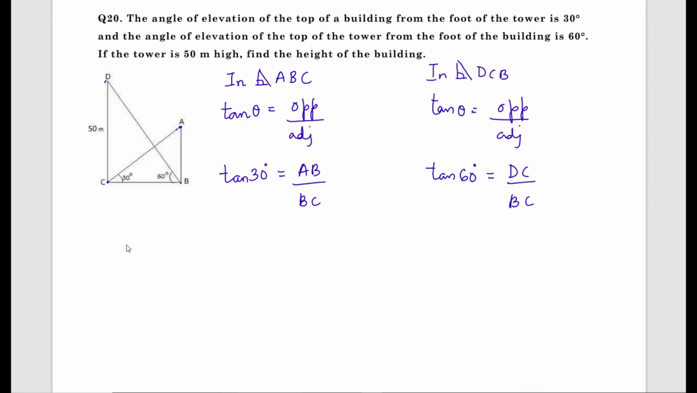Now what is the tan 30 value? Tan 30, tan 45 and tan 60 are the most often used standard angles of tan. Tan 30 is 1 by root 3, tan 45 is 1, tan 60 is root 3. Close your eyes and repeat. Tan 30 value is 1 by root 3, tan 45 is 1, tan 60 is root 3. Now tan 30 value is 1 by root 3. Now what is the value of AB?